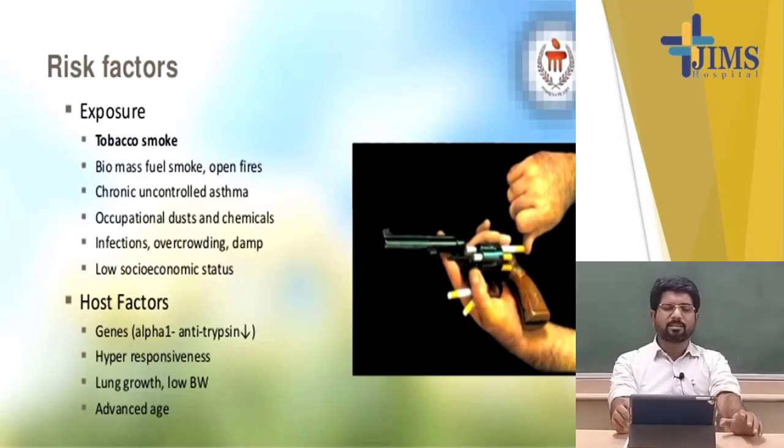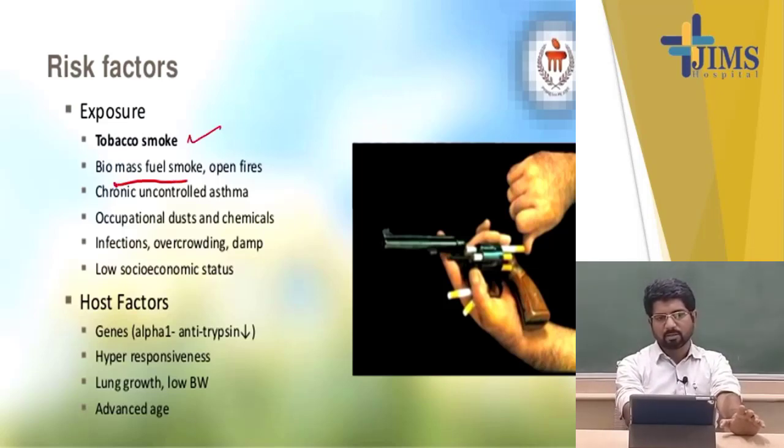Now come to the risk factors. The risk factors are mainly environmental exposure to smoke, either in the form of active smoking, passive smoking, or burning of biomass fuel. So we divide it into exposure to tobacco smoke, which is the leading cause. Then biomass fuel or open fires, which cause smoke production and injury to the airways and alveoli.